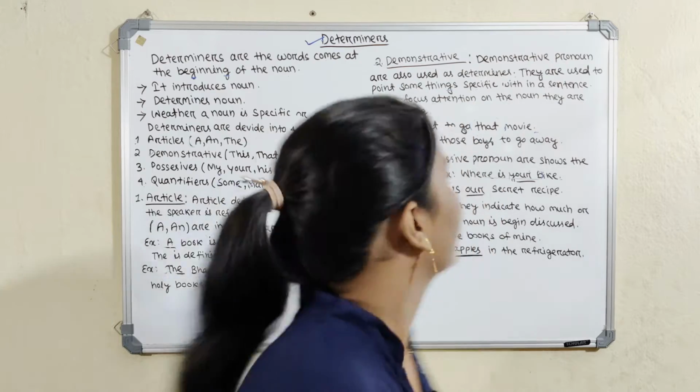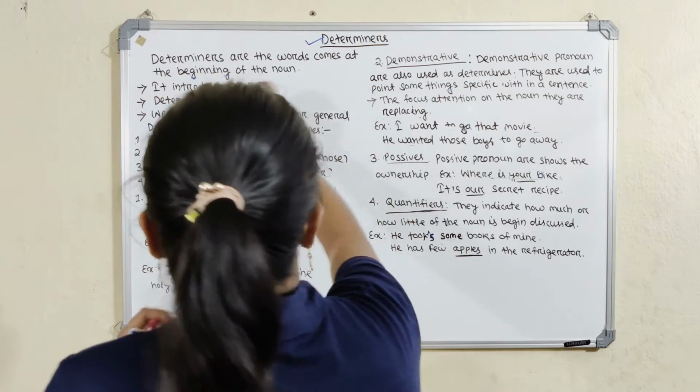Let's start the class. Determiners are the words that come at the beginning of the noun. A determiner always comes at the beginning of the noun.